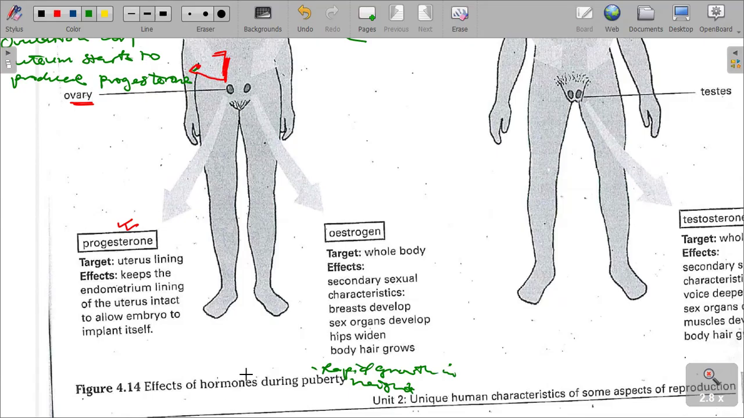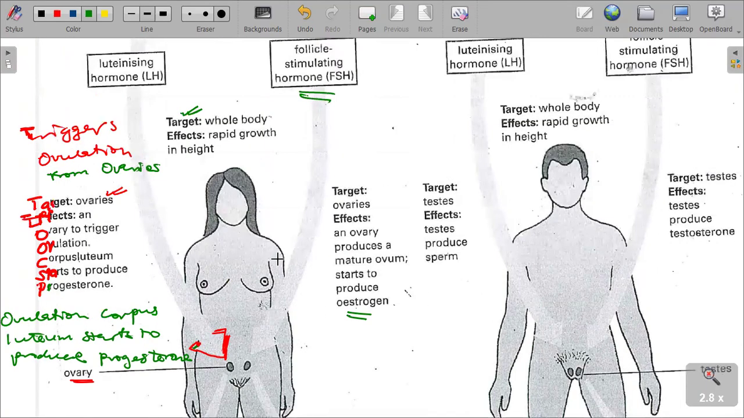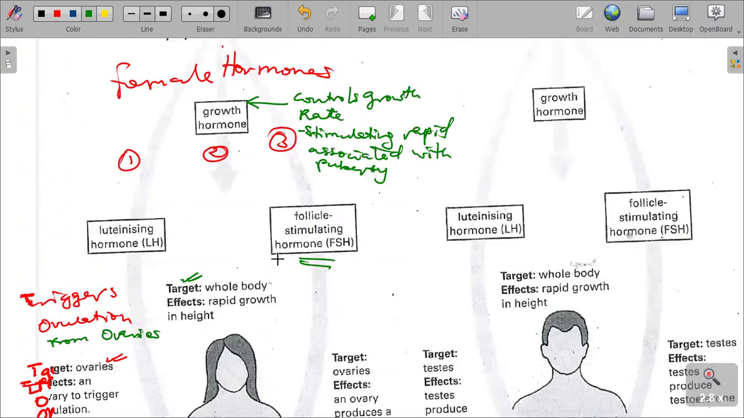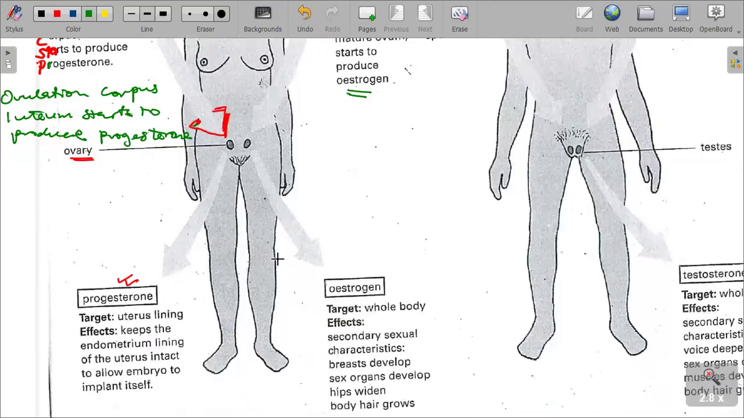So these are the hormones that are produced in females. Those are the hormones produced in the female, which are triggered by the pituitary gland. You should understand that they are triggered by the pituitary gland. That is what is happening with regards to females.